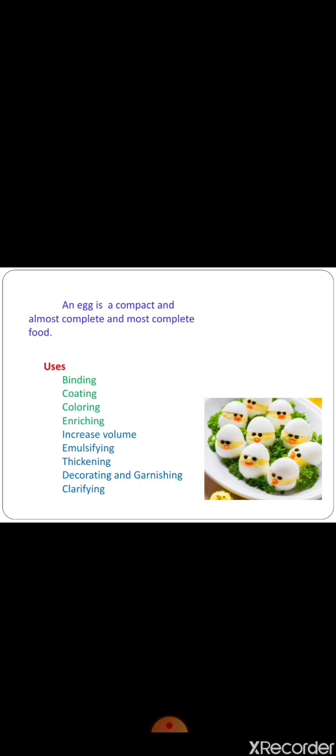Next one, emulsifying. Eggs form a stable emulsion, for example mayonnaise. Thickening. Egg helps to improve the consistency of gravies, curries, sauces and soups. Decorative and garnishing. Slices, sieved or quarters of boiled egg are used to decorate or garnish dishes such as salad, biryani, curries, steaks, etc. Clarifying. Consommés are clarified with egg whites.